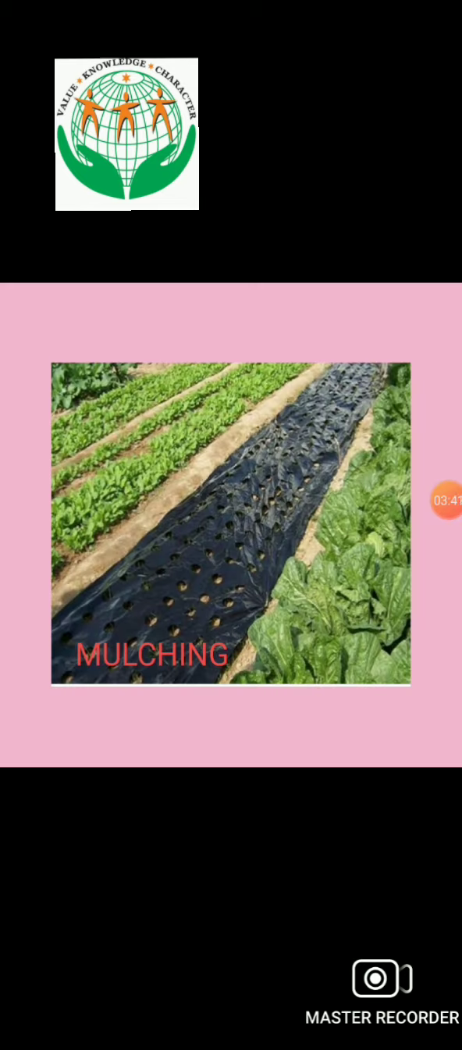The first is mulching. You can see the picture on screen. This is known as mulching. The part of a field which is bare is covered with a layer of polythene or some cloth or some straws, so that it cannot allow the quick evaporation or movement of the soil from one place to another.